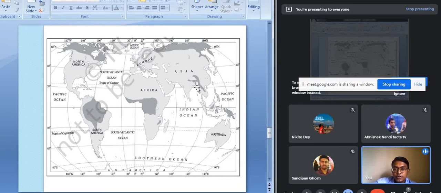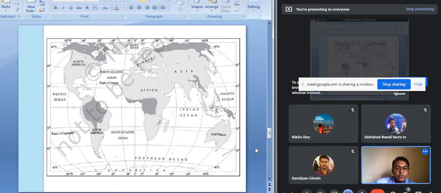See, this is the map which shows the areas of hunting and gathering economic activity. You can see here that in this world map some areas have been marked with dark patches, dark color. These are the areas where the hunting and gathering economic activities are being practiced.